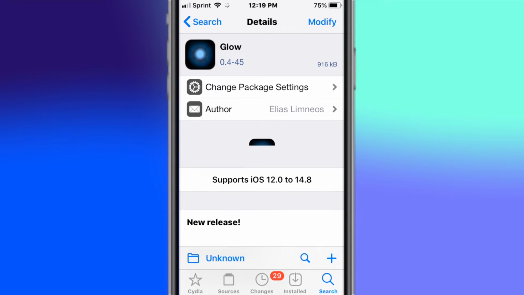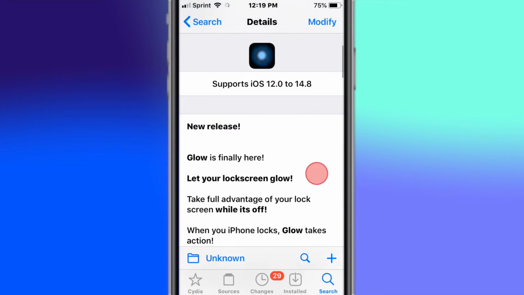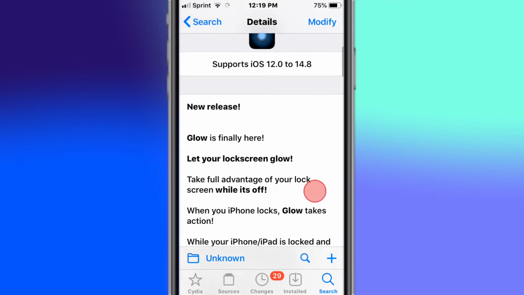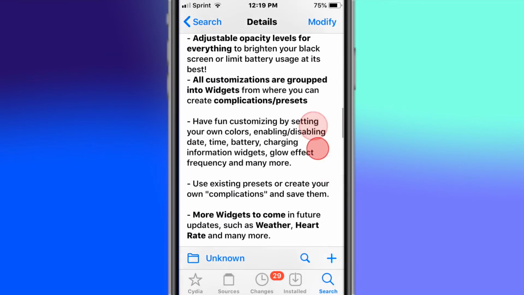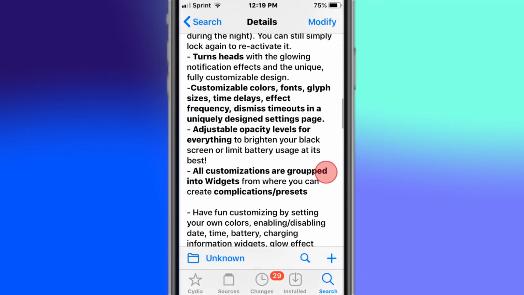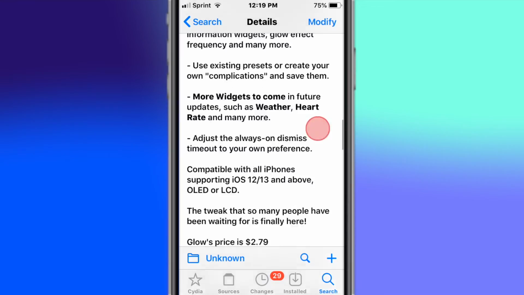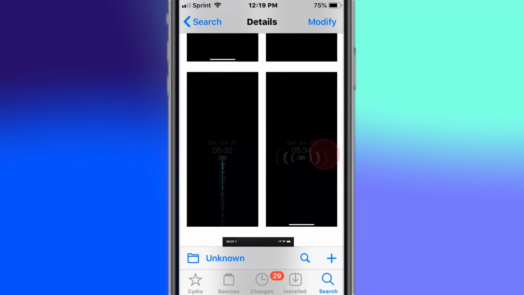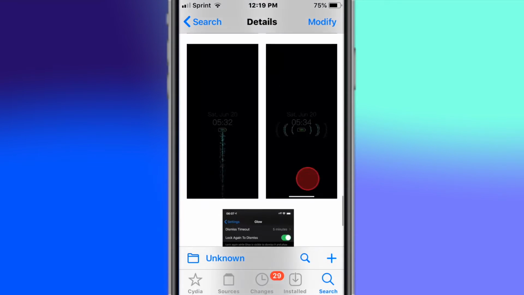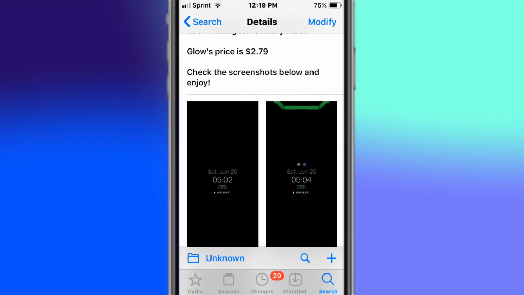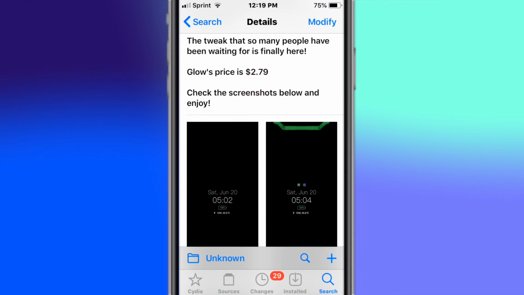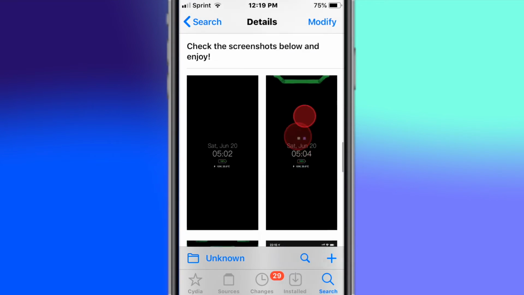Another really cool tweak by Elias Neos, which is also the same creator for Auto Recorder headsets, is Glow. It's iOS 12 to 14.8, and it lets your lock screen glow. Read all about this before you download it, I think it does kill your battery. It's just making it glow, so your battery will drain faster. But just read before you download it. But yeah, pretty cool. And it does cost $2.99, which is not bad at all.